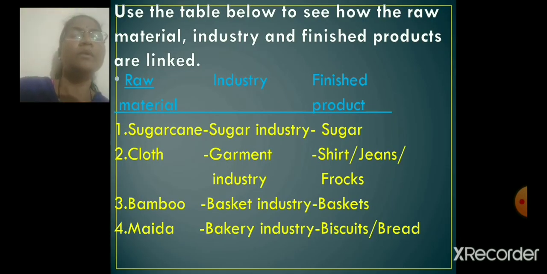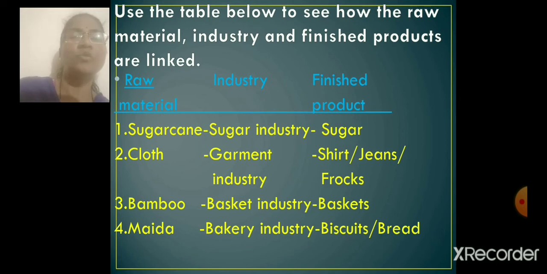Now, use the table below to see how the raw material, industry, and finished products are linked. Raw materials are used to make finished products, and finished products are made in the industry. So all these three are linked together.